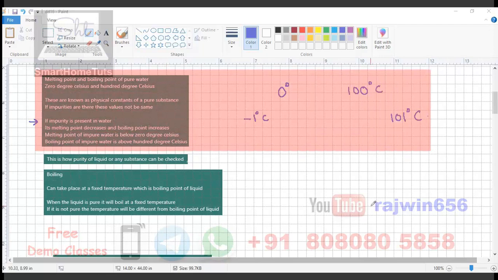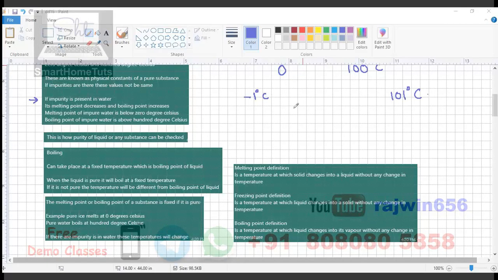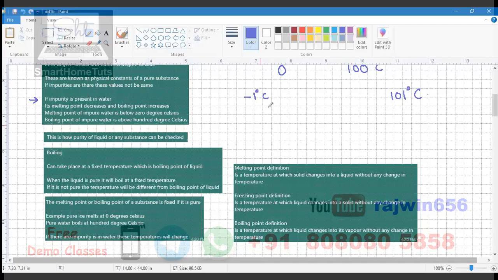Copy that down and then we'll go on to the next part. Freezing point will be minus 1 degree and boiling point will be 101 degrees. Yes, it will be less than 0 and more than 100 if there is any impurity present in it. If there is any impurity present in water, then its freezing point will be less than 0 degrees Celsius and its boiling point will be slightly more than 100 degrees Celsius.